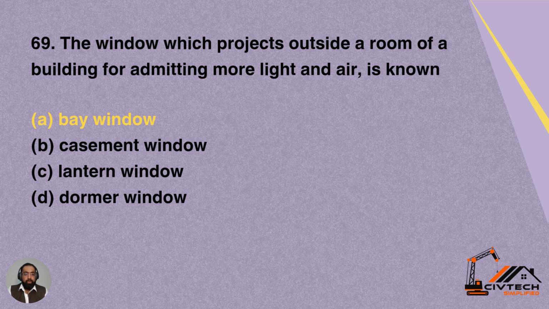Then we have question 69. The window which projects outside a room of a building for admitting more light or air. The window which is projected outside a room of a building for catching more light and air into the building is called. Option A, bay window, B, casement window, C, lantern window, D, dormer window. So that window which is provided just to catch the light and maximum air is called bay window. Option A is correct for this question.